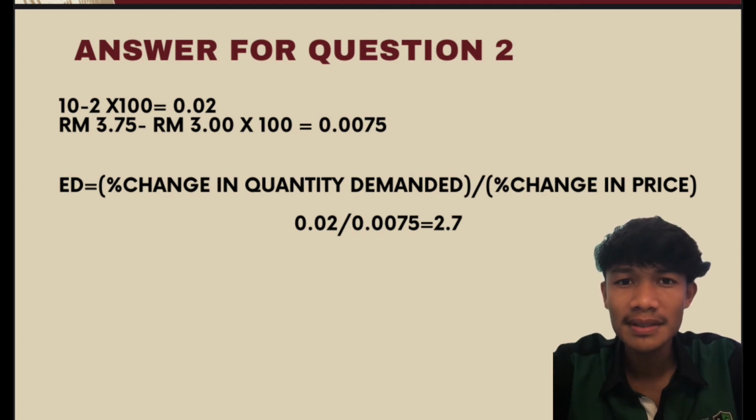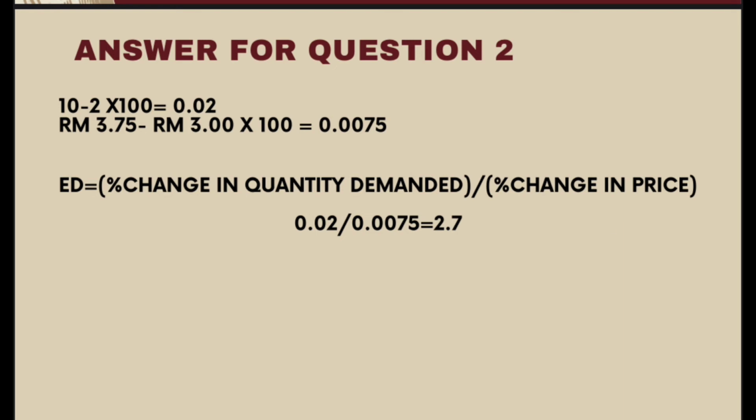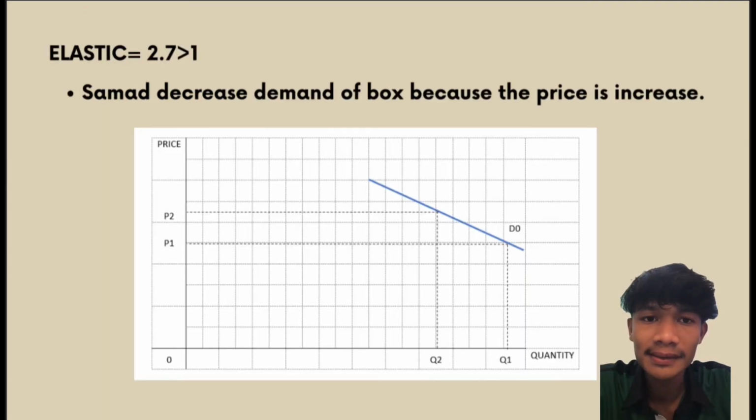For the change in price, RM 3.75 minus RM 3.00 as a percentage, we get 0.0075. Then change in quantity demanded divided by change in price, we get 2.7. So the answer is elastic.